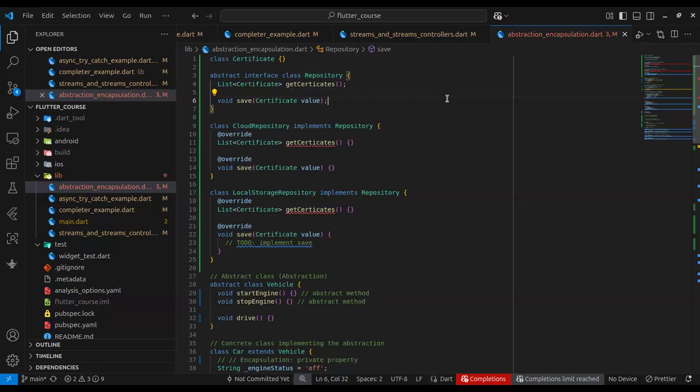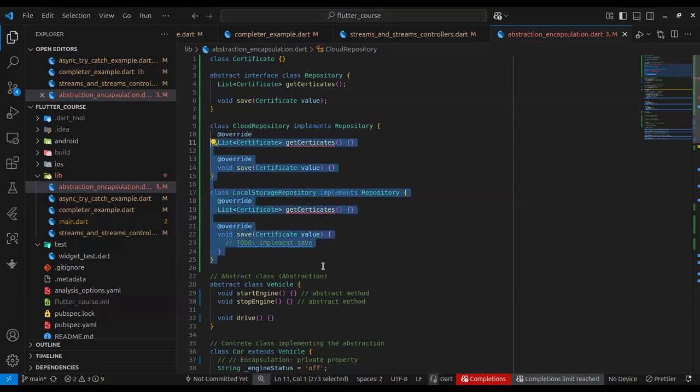Let me just do a quick recap. Basically, the importance of abstraction is it provides a way for us to say what each part of our code does, without providing details of how it does it, without providing the actual logic.